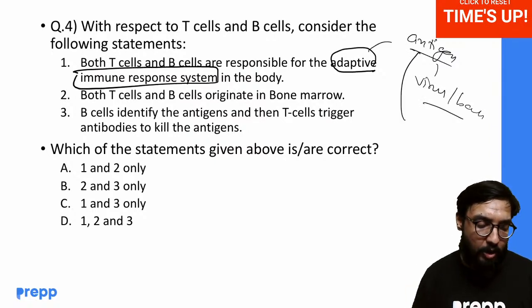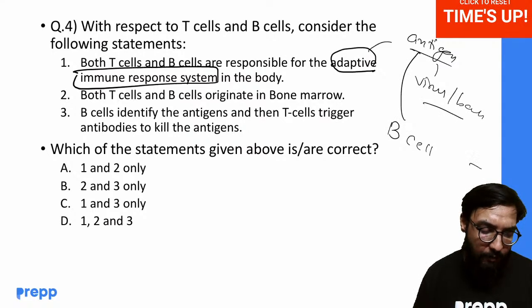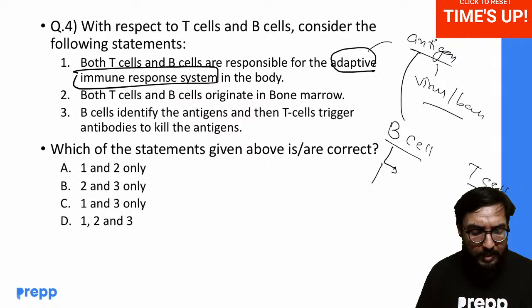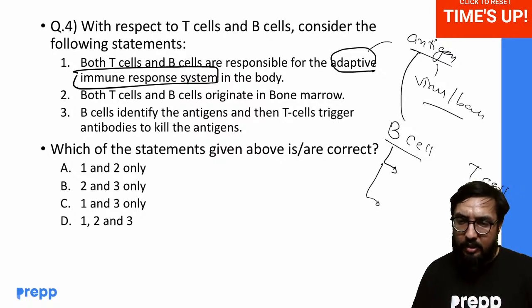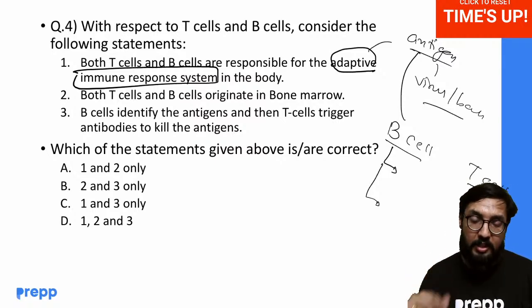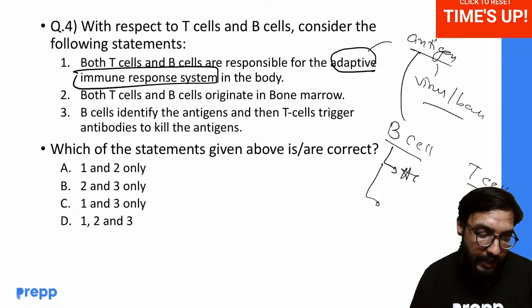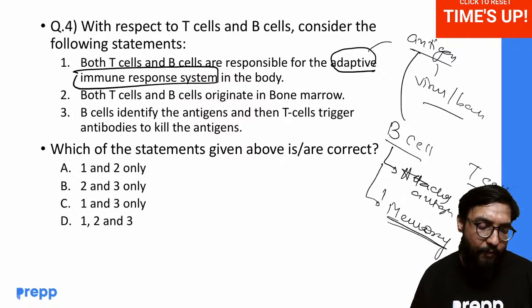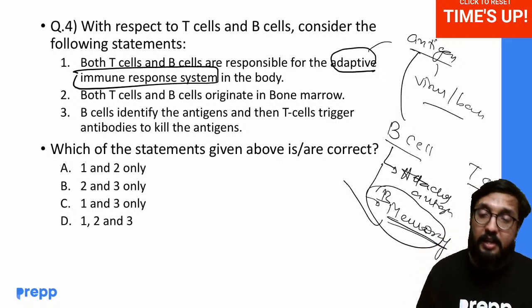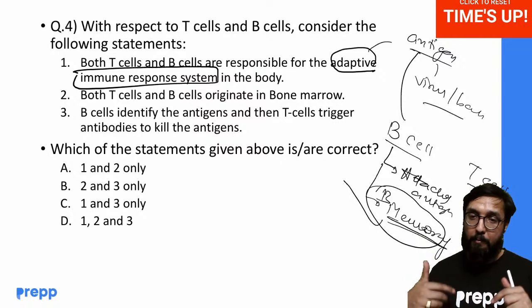When it enters our body, we have B cell and we have T cell. In B cell, there are two types. There is one B cell, I'm not exactly remembering its name, you can see it in the PDF, which basically attaches to the antigen. And one is your memory B cell, which recognizes that specific antigen, and this memory B cell stays for long in your body.